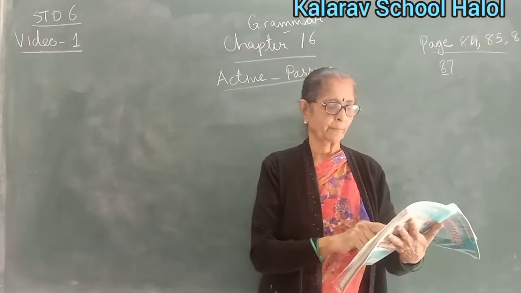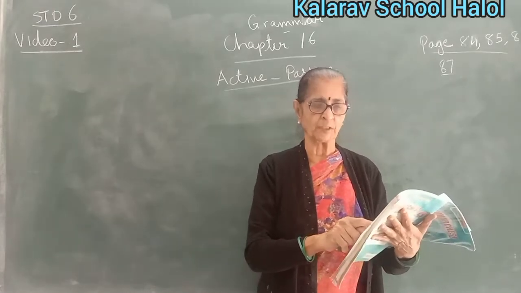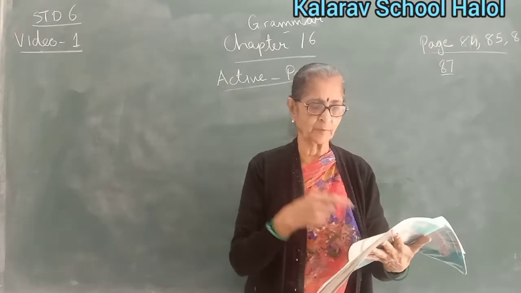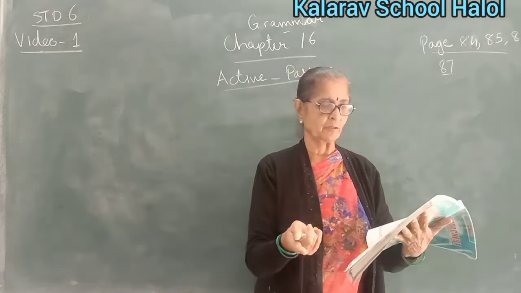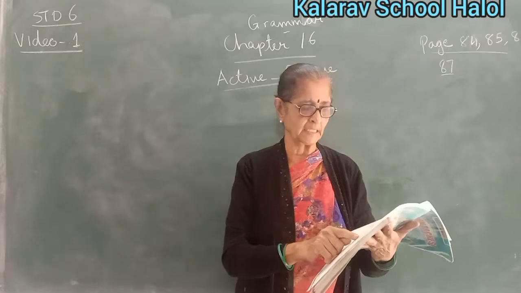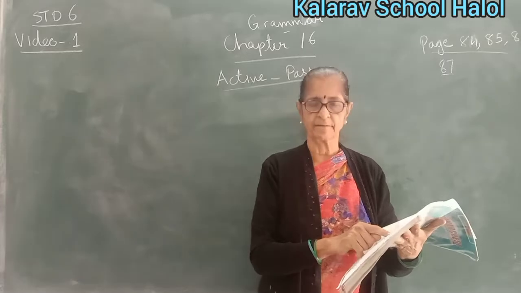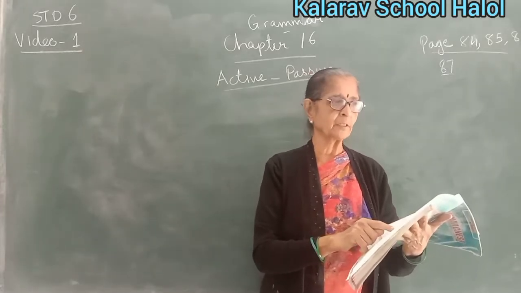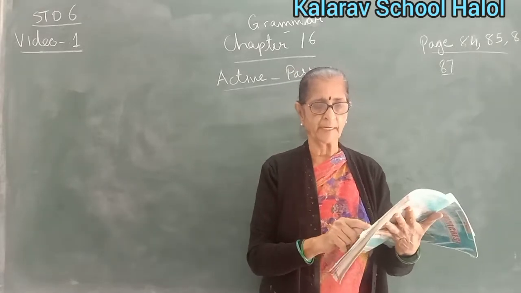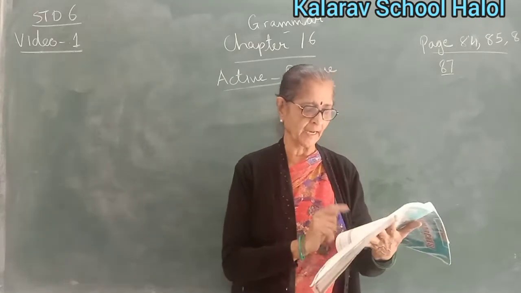Now, the subject of the active voice is expressed by 'by' plus agent in the passive voice. In the above example, Naman was the subject in active voice, but in passive, he is the agent. So we write 'by Naman'. The form of the verb is changed according to the tense. The verb changes into the perfect tense form. Kanak writes a letter. A letter is written by Kanak. Here Kanak is the doer of the action in sentence A and a letter is the subject in sentence B, but it is not the doer of the action.